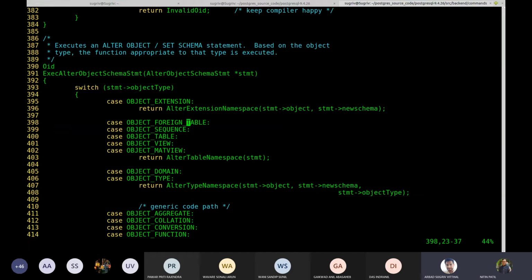For all objects from foreign table to math view, it is an alter table statement, with the object type. So, can you come out of this?